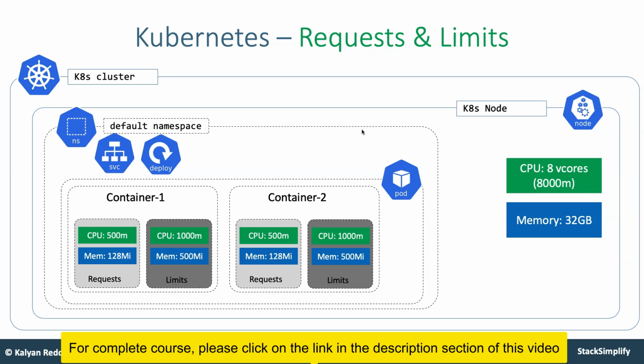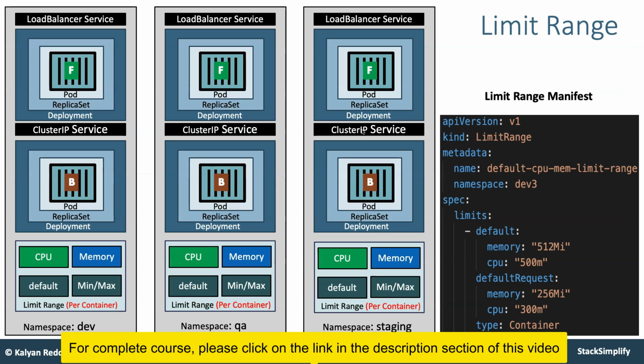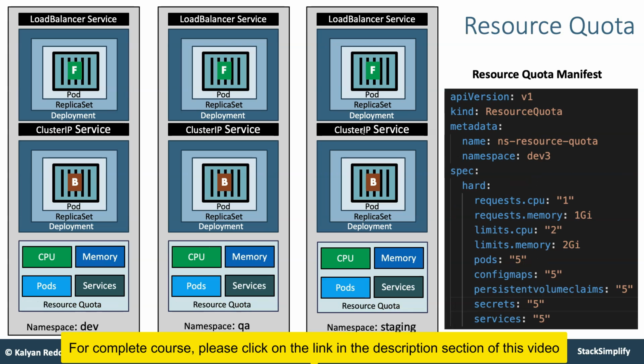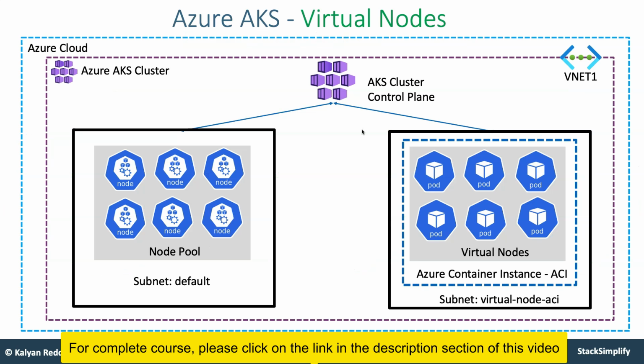And from there, we will move on to some more fundamental concepts of Kubernetes. You learn about Kubernetes requests and limits, and namespaces and their DNS names, and then you will move on to the next topics of Kubernetes limit ranges, resource quota, and finally you will land in Azure AKS virtual nodes. So running your Kubernetes workloads in Azure cloud on serverless infrastructure is nothing but using virtual nodes. You need to spin up these virtual nodes and then run your workloads on them.